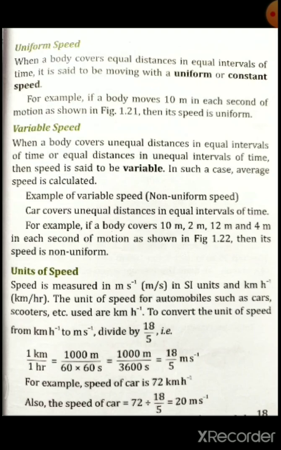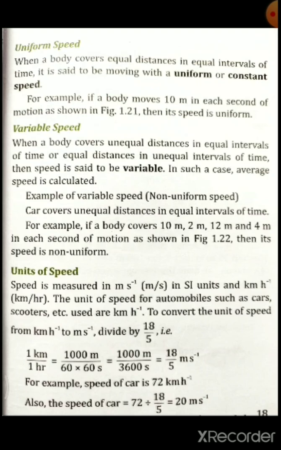So variable speed, which is the opposite of uniform speed, let us know about that also. What will be the opposite of uniform speed? When a body covers unequal distances in equal intervals of time, or equal distances in unequal intervals of time, then the speed is said to be variable. In such a case, average speed is calculated. If any object is moving with variable speed, we need to find out the average speed. Variable speed is also called non-uniform speed.